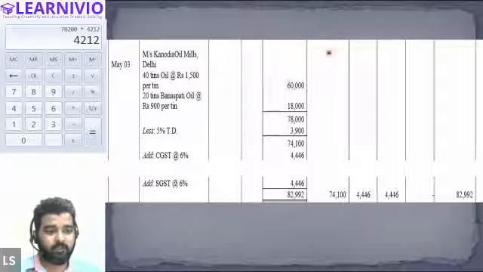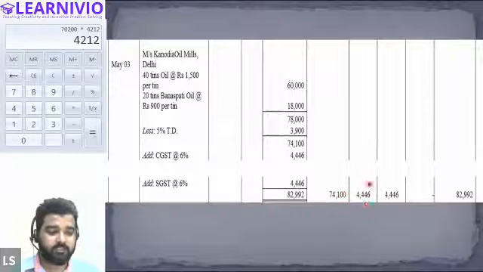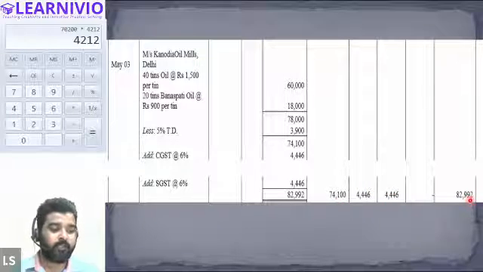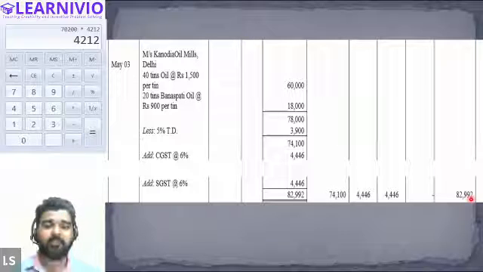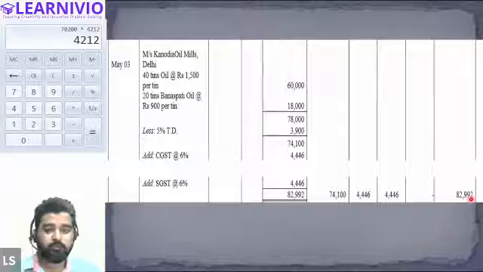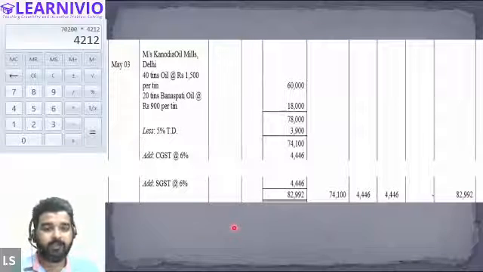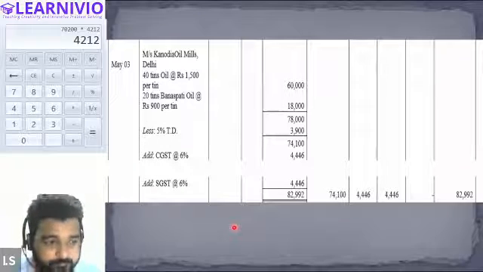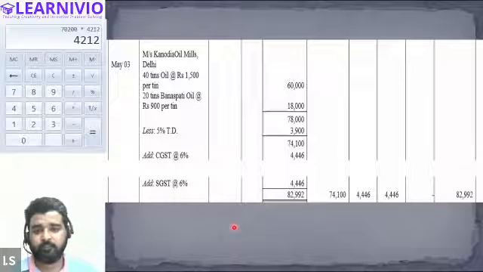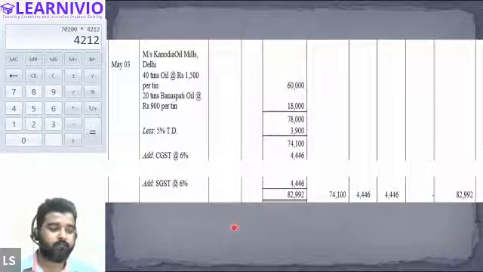So in this column, we are recording the cost price of the goods we have bought, 74,100. Then the CGST amount, 4,446, SGST amount, 4,446. And finally, the total amount, 82,992. Tell me guys, is it clear? Do I need to solve this on the notebook, or is it clear? It's clear, sir. Okay. So please write down this solution. After this, we will move to the final transaction. Please note this down and let me know when you are done.